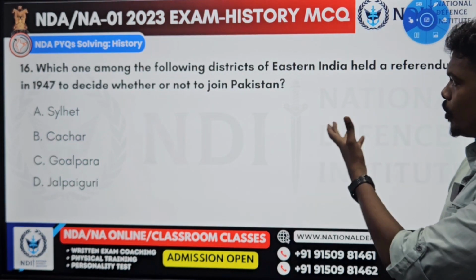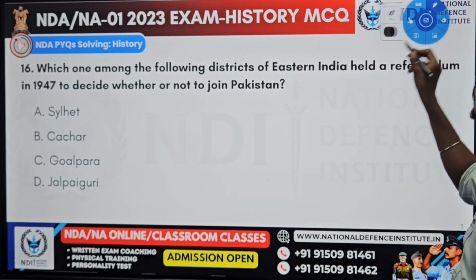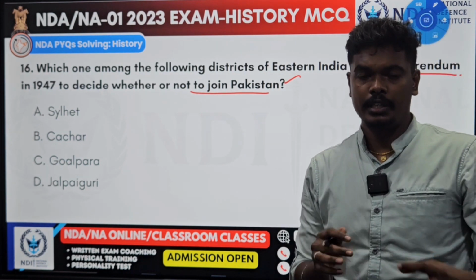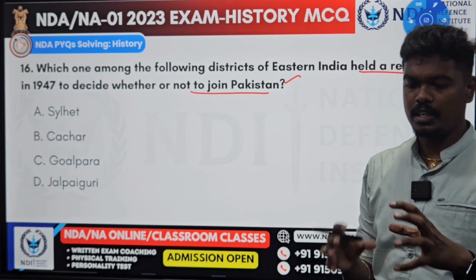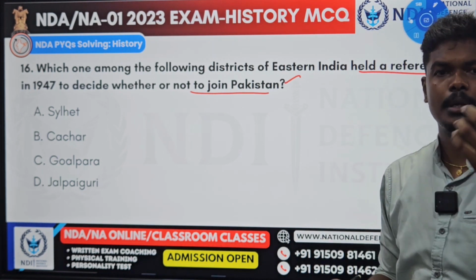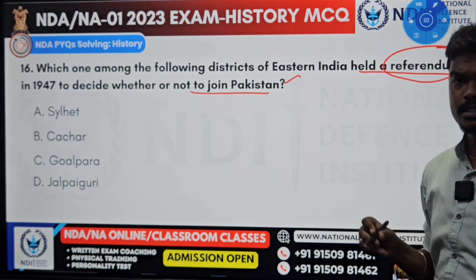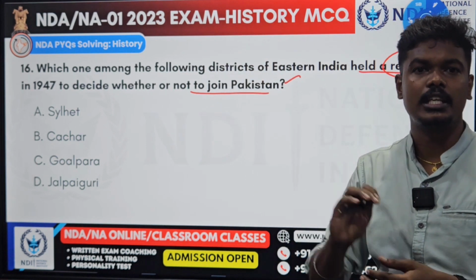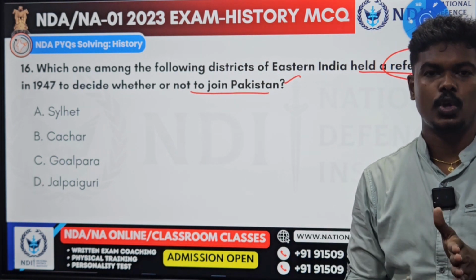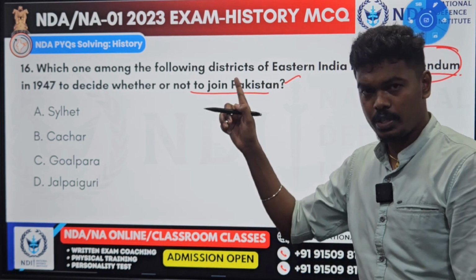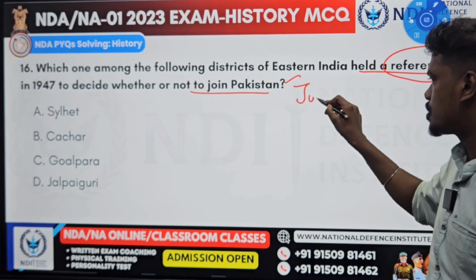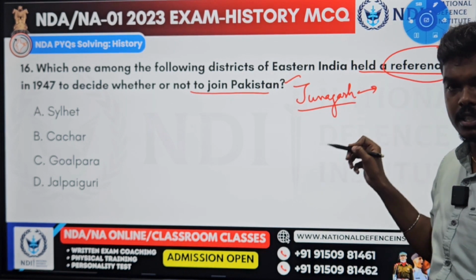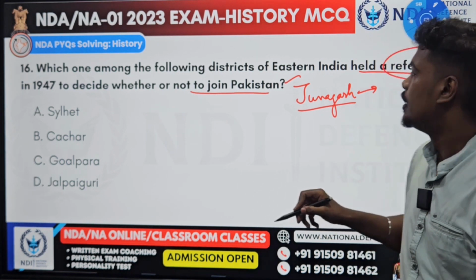Next question: which one of the following districts of Eastern India held a referendum in 1947 to decide whether or not to join Pakistan? Listen, when the Indian Independence Act was passed, certain provinces had a problem. So what happened? They conducted a referendum and plebiscite. Sir, what is this referendum? Simple. It is like a voting process where the people of a particular area who are above 18 years come and choose whether to join India or Pakistan. Junagadh is one such place where it went for plebiscite. It is in present day Gujarat.